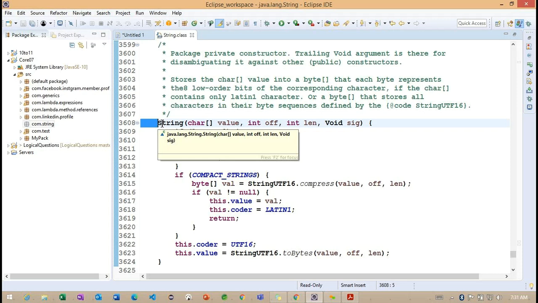Because we already discussed access modifiers. No idea?